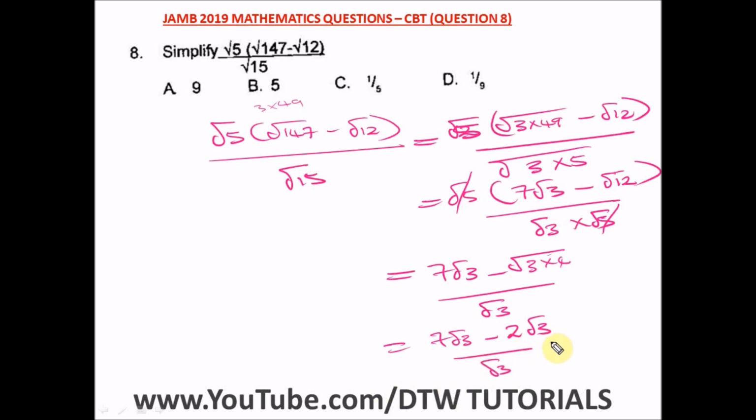Okay, so from here what do we have? This will give us what? 7 root 3 divided by root 3 minus what? 2 root 3 divided by root 3. This root will cancel out this root. What are we left with? We're left with what? 7 minus 2. And what is 7 minus 2? That will give us what? 5. Okay, so this is our answer, and our right option here is option B.